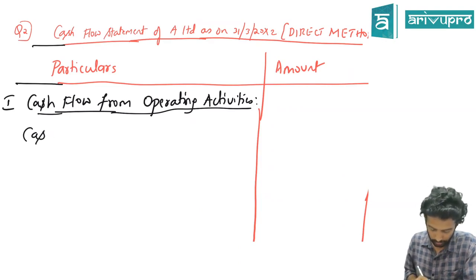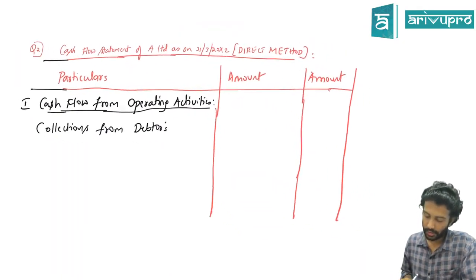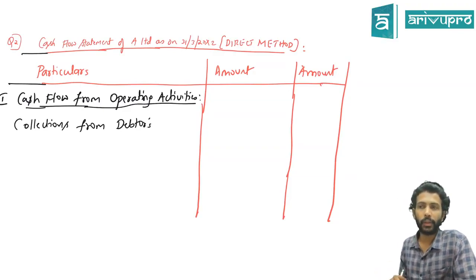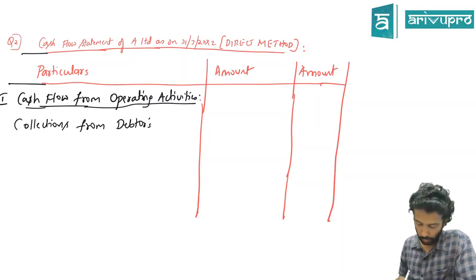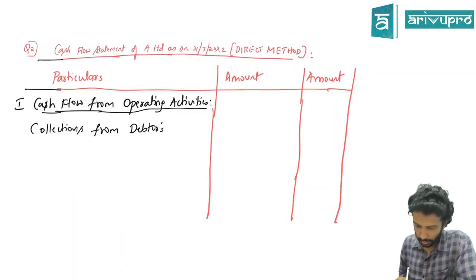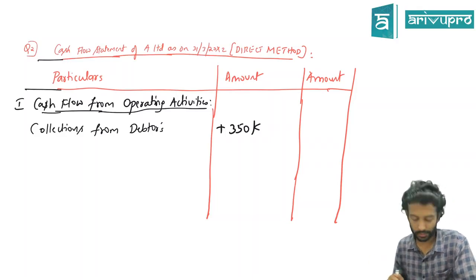Collections from debtors. How much did we collect from debtors? It's a statement, so there's no debit and credit, right? How do you represent an inflow? As a positive number. Outflow will be represented as a negative number. From company's perspective, they received cash. How much cash did they receive? 3,50,000. So plus 3,50,000 or just 3,50,000, you're right. Outflow will be denoted in brackets.